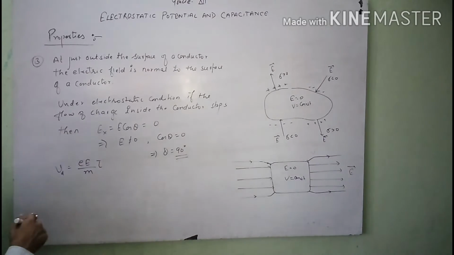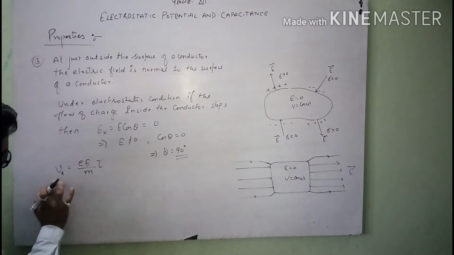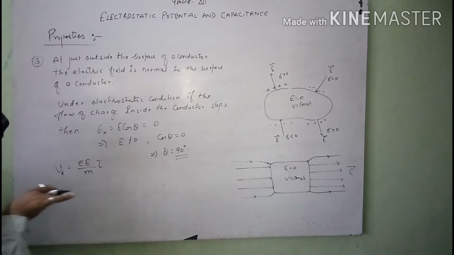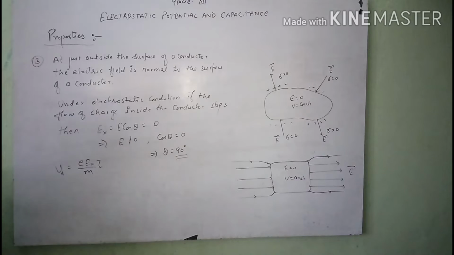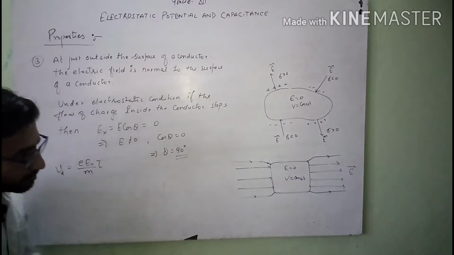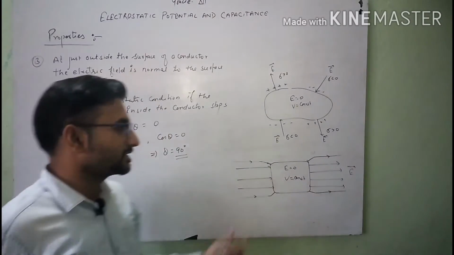So here, if I consider the flow of electron is parallel to the direction of the electric field, I will use the electric field component Ex, along the x-axis direction, which is parallel to the electric field lines direction.